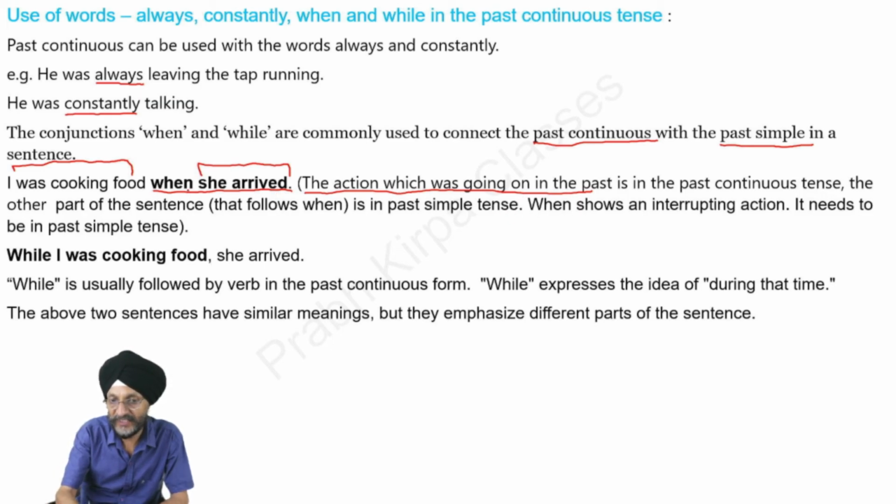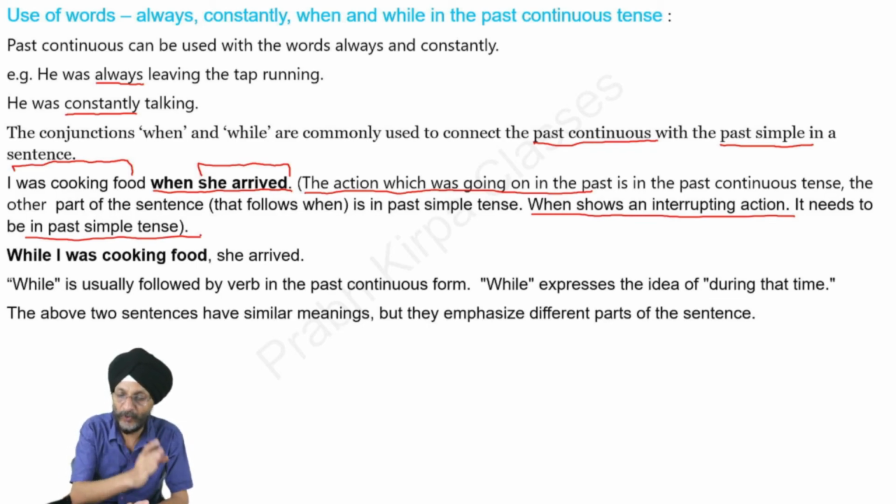When, what does this when show? When shows an interrupting action, it needs to be in past simple tense. In other words, the action which was going on in the past has to be in the form of past continuous, whereas the interrupting action has to be in the form of past simple tense.